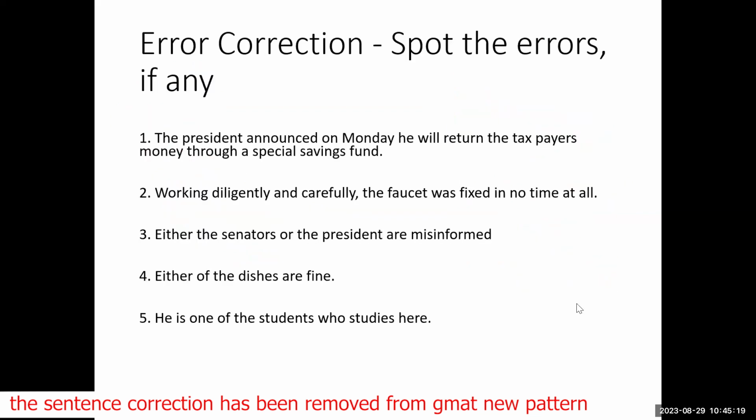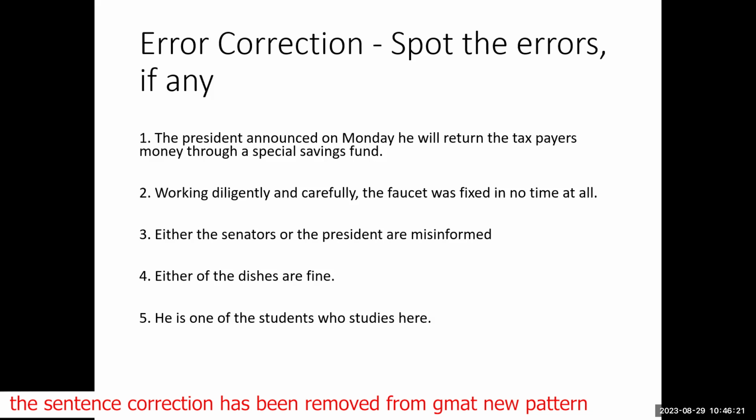Let us say these are five simple sentences. When you look at the first sentence: the president announced on Monday he will return the taxpayers' money through a special savings fund. Can you see this? Yes. So, do you feel that this sentence is correct? Sentences can be correct and incorrect as well. We know that almost 33% of the sentences don't have any error.